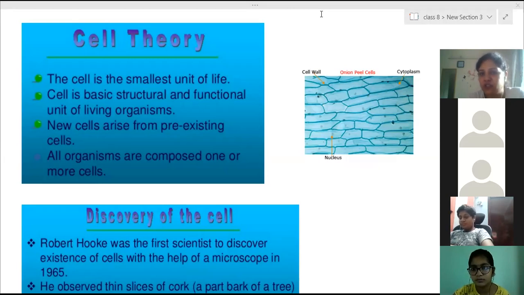You can see the structure of the cell in one thin slice of an onion. If we see it under a microscope, we can see a structure like this.